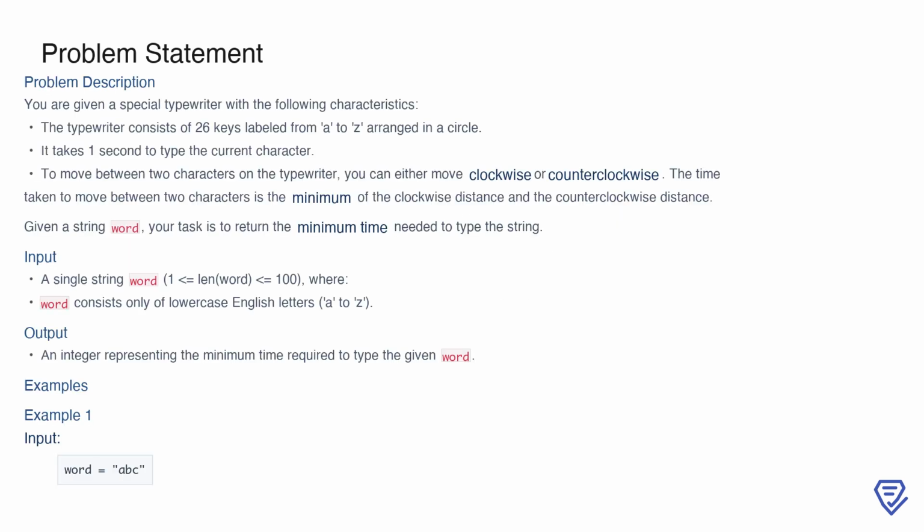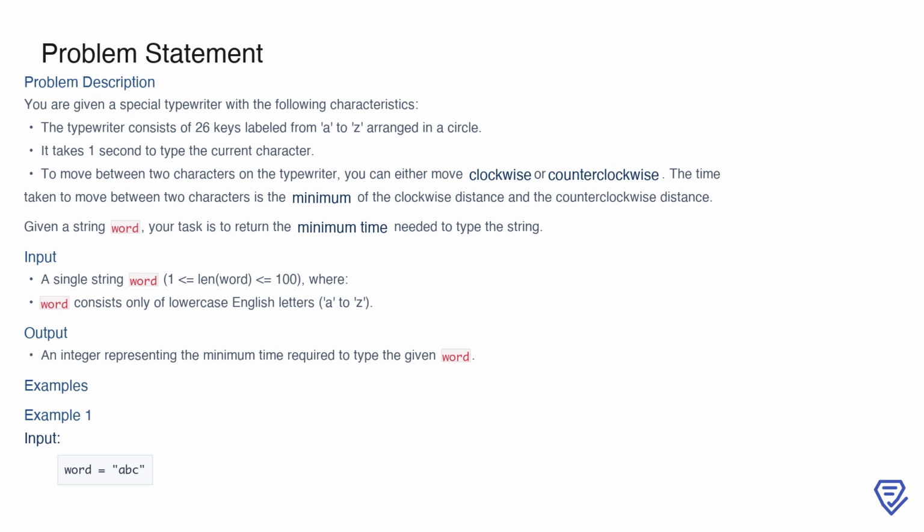Imagine a typewriter with 26 keys arranged in a perfect circle, each key labeled with a lowercase letter from A to Z. Typing a character on this typewriter takes exactly 1 second. However, to move between two keys, you can either rotate in a clockwise or counterclockwise direction, and the time it takes to move is determined by the shortest distance between the two keys. Your goal is to calculate the minimum time required to type a given word on this typewriter.